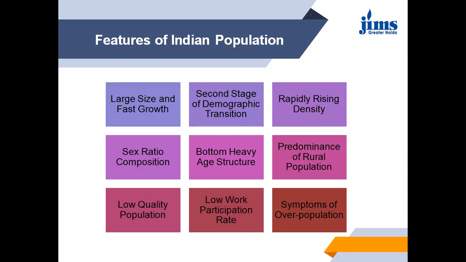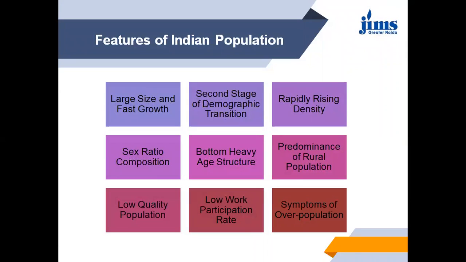According to the 2001 census, the population of India was somewhere around 102 crore. In terms of size, it is the second largest population in the world, next only to China, whose population was 127 crore in 2001. But now it is around 135 crore if we talk about today's population.